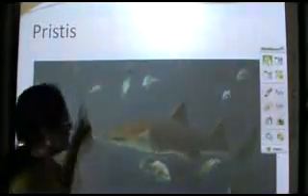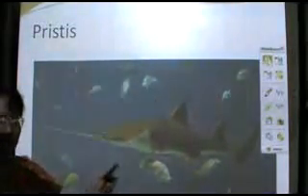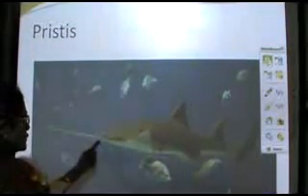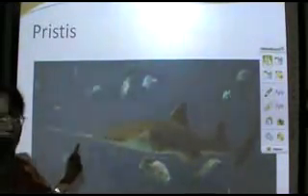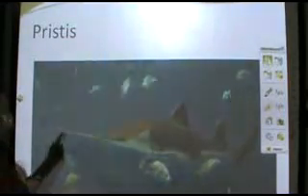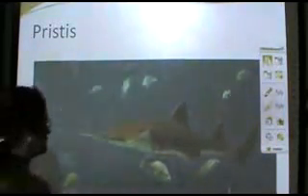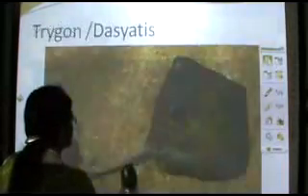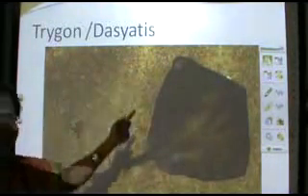The next example is Pristis, which is commonly called sawfish. You can see here the two jaws are prolonged to form a long rostrum, and there you find serrations are seen. That is why it is commonly called a sawfish. The next one is Trygon or Dasyatis.